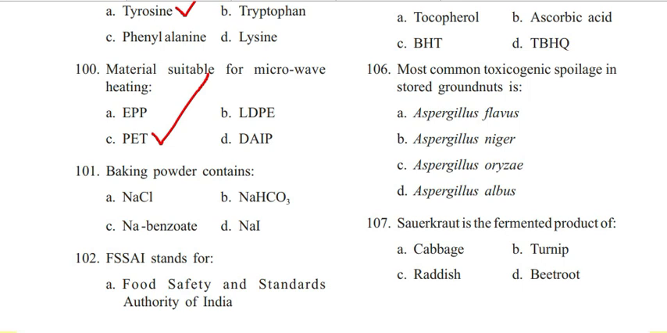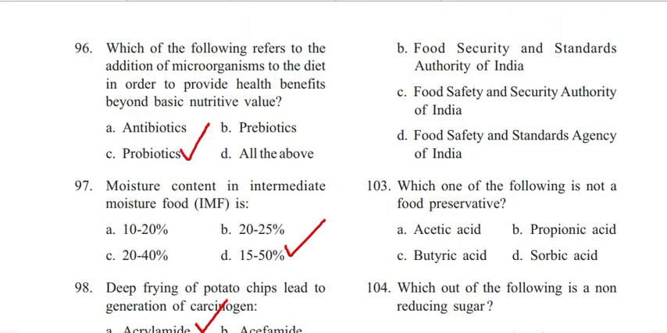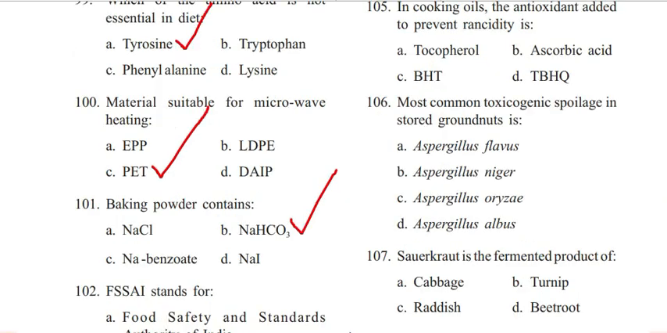Next question is 101. Baking powder contains sodium chloride, sodium bicarbonate, sodium benzoate, sodium iodide. Answer is B. Sodium bicarbonate. FSSAI stands for Food Safety and Standards Authority of India, Food Security and Standards Authority of India, Food Safety and Security Authority of India, Food Safety and Standards Agency of India. Answer is Food Safety and Standards Authority of India.